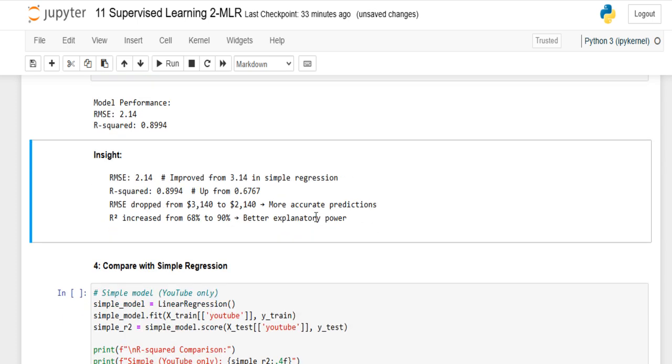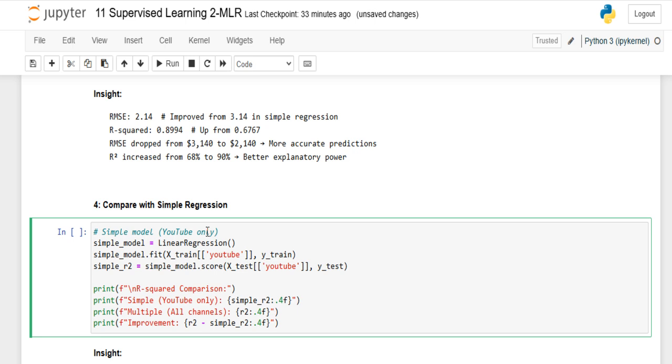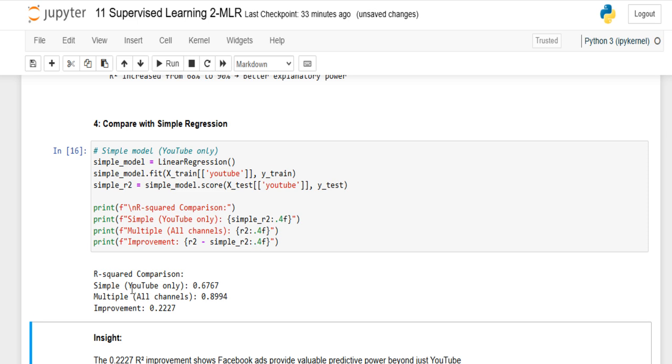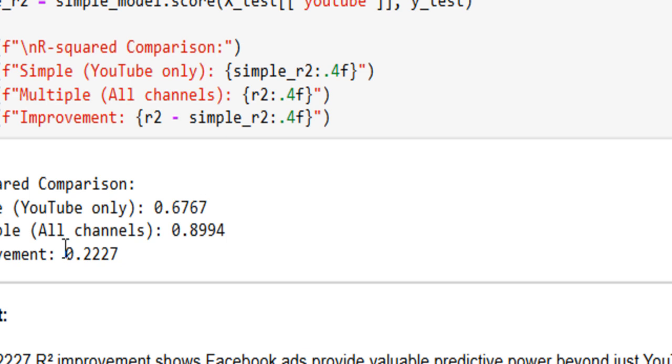You can compare the multiple regression with the simple regression together. If you run this line of code, we compare the simple linear regression, which fit YouTube only, with the multiple one we are doing now. Running this code, we see the R square for YouTube only is 0.67, which we had before, and for the combined channels we have 0.8999, approximately 90%.